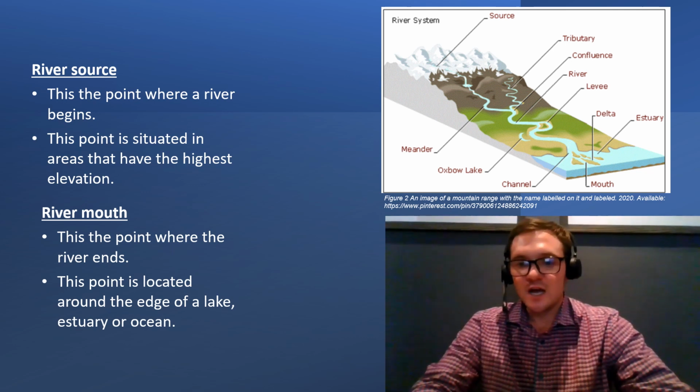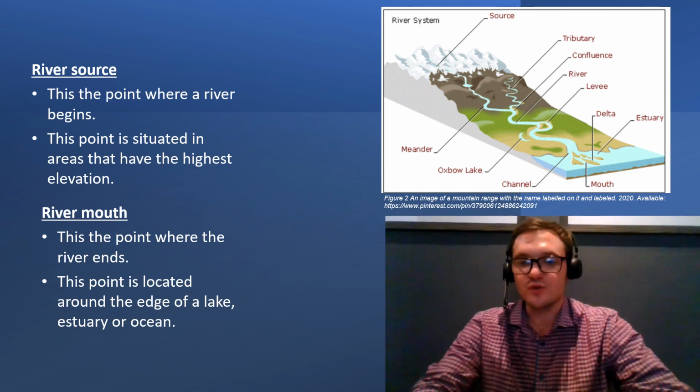And in the diagram that I have inserted above the screen, we can see a river system, and we can see the water flowing from the source all the way down the landscape, eventually flowing into an estuary. And we can see the mouth is located along the edge of the estuary. Now, this estuary could be an ocean or could be a lake, but the fundamental idea behind this diagram is for you to understand that the water is flowing from the source in a downward direction to the lowest point of elevation.